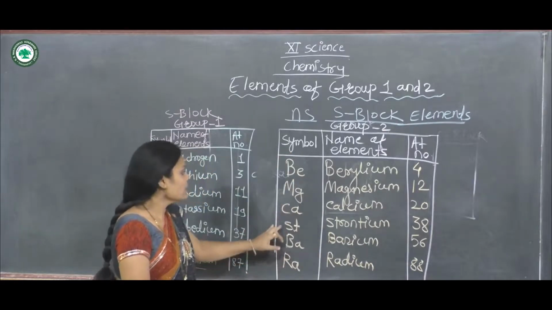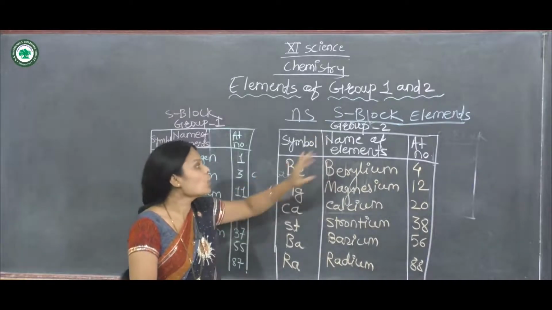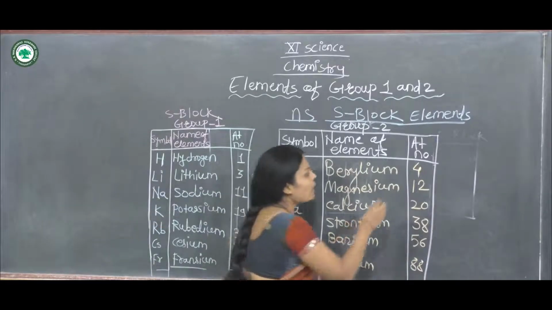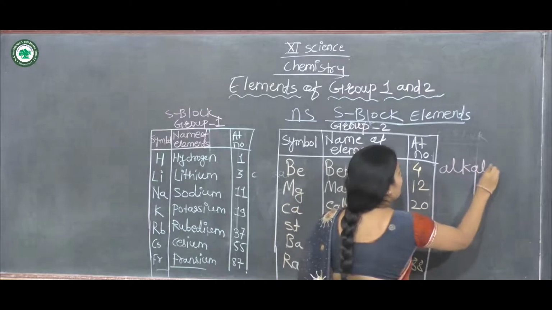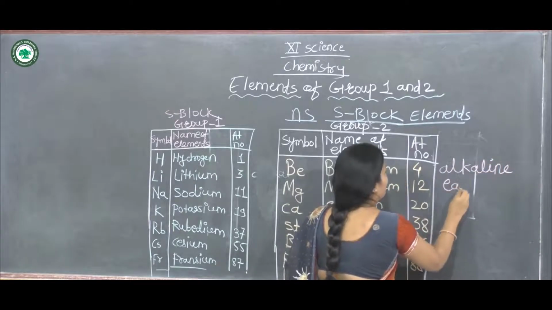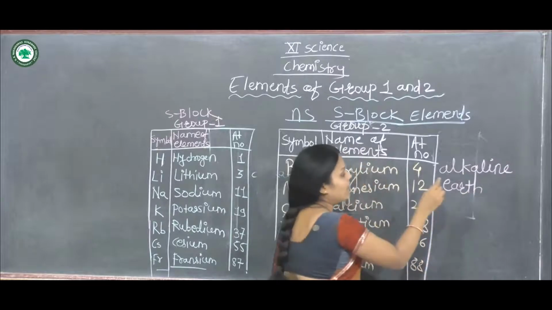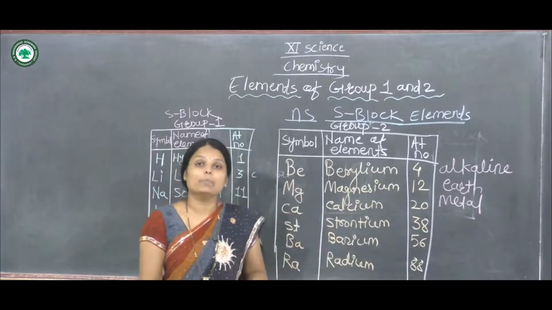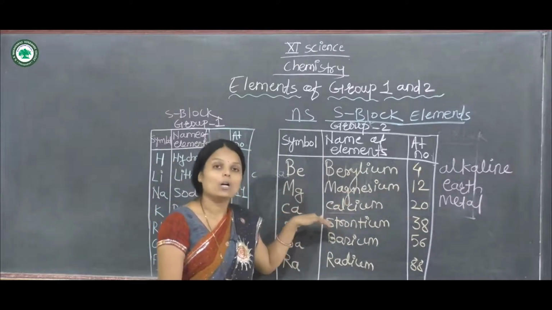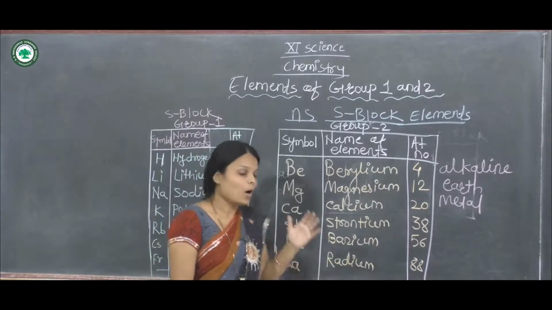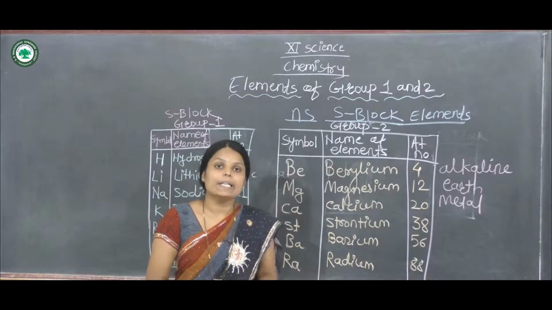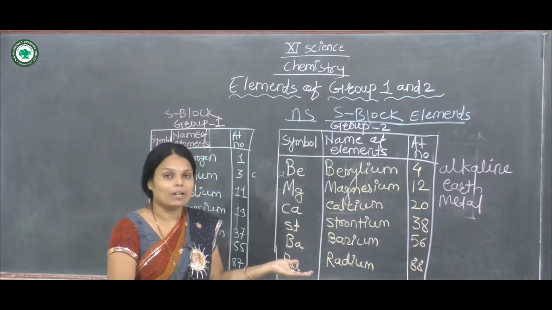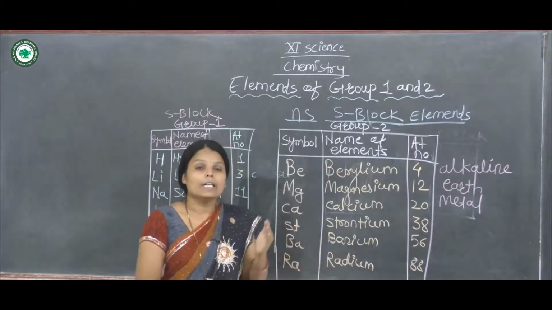All of these 6 elements are present in group second, and the group is named alkaline earth metals. Why is it called alkaline earth metal? They are called alkaline earth metals because they occur in minerals in rocks. All of these elements are easily found on Earth, but radium is not easily found because it is a radioactive element.